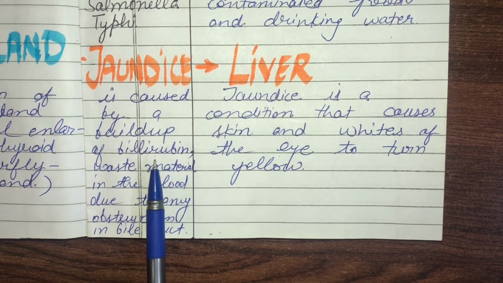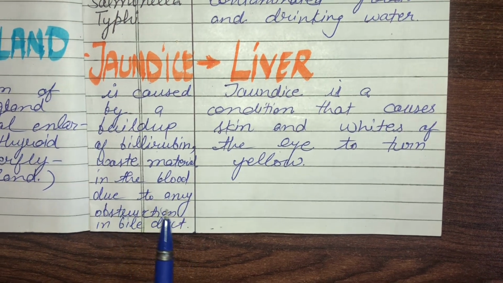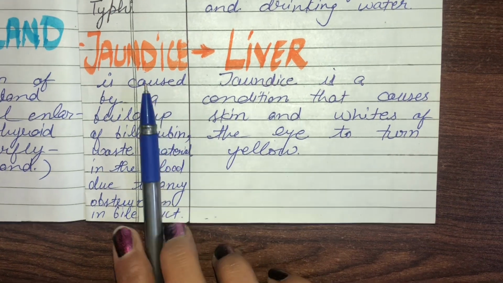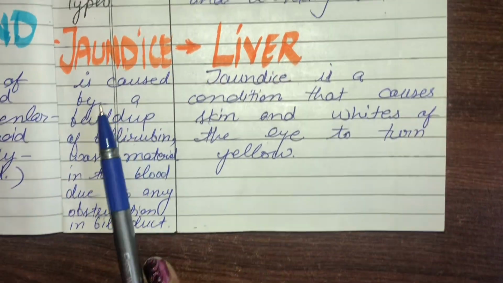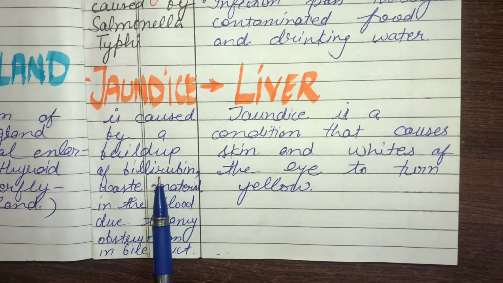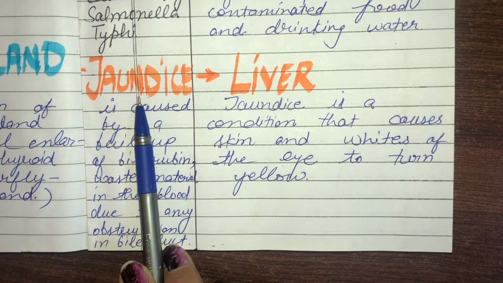a buildup of bilirubin, which is a waste material in the blood, due to an obstruction in the bile duct. Whenever a person has a high bilirubin level in the bloodstream, it causes jaundice. It is most common in newborn babies.